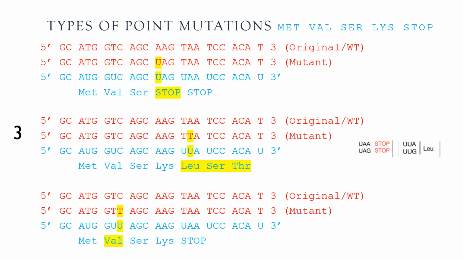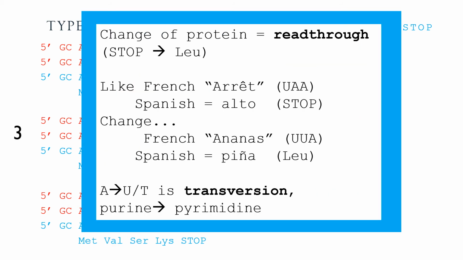Here for number 3, the mutation in the DNA causes the mRNA to be translated into a different amino acid sequence, which no longer codes for stop, but instead a different protein. This can be compared to the French or mRNA word arrête being translated into the Spanish word or protein alto, meaning stop. But if it's mutated, it's no longer going to say stop, but instead the French mRNA word ananas is going to create the Spanish protein piña. So this base pair mutation is called a transversion.